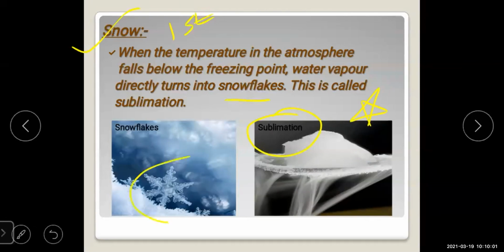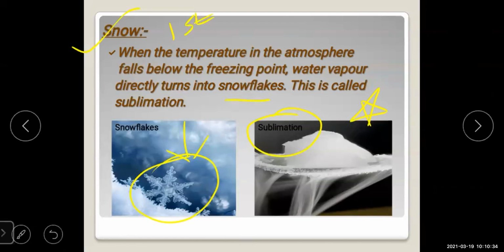Here you can see on your screen the image of the snowflakes. Snowflakes means a piece of snow. Now the next term is sublimation. Here you can see the image on your screen. Sublimation means what, students? It is a chemical process where a solid turns into a gaseous state without going into a liquid state. It is known as sublimation.